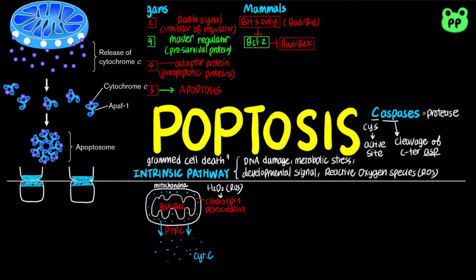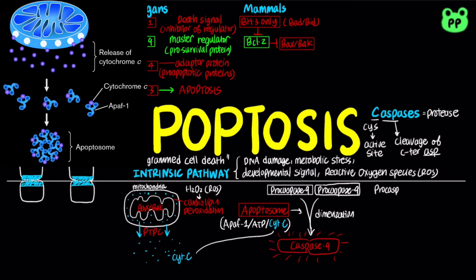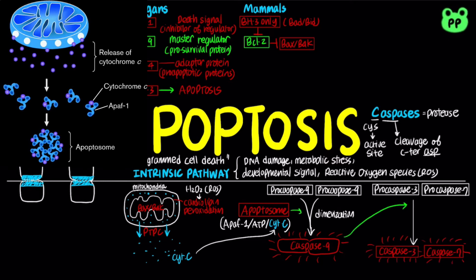When released into the cytosol, cytochrome C interacts with the monomers of the protein APAF1, which stands for apoptosis protease activating factor 1. The binding of ATP triggers the formation of a multi-protein complex, the apoptosome, composed of 7 APAF1 and 7 cytochrome C molecules. The apoptosome provides the platform on which the protease pro-caspase 9 can dimerize to generate active caspase 9 dimers. Caspase 9 catalyzes proteolytic activation of caspase 3 and caspase 7, ultimately leading to cell death. Notice that APAF1 serves as an adapter protein that binds to cytochrome C and activates the pro-apoptotic protease caspase 9.